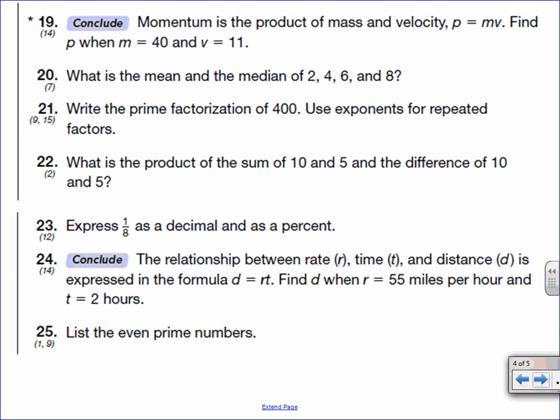Momentum is the product of mass and velocity. P, which stands for momentum, is equal to m, mass, times v, velocity. Find P when m equals 40 and v equals 11. So P equals m, 40, times v, 11. Well, 40 times 11, 4 times 11 would be 44, and then I stick the 0 back on at the end.